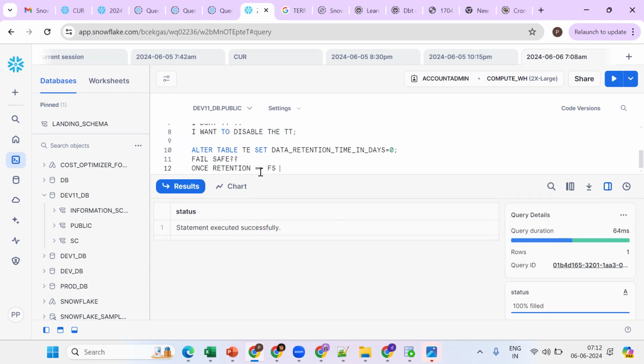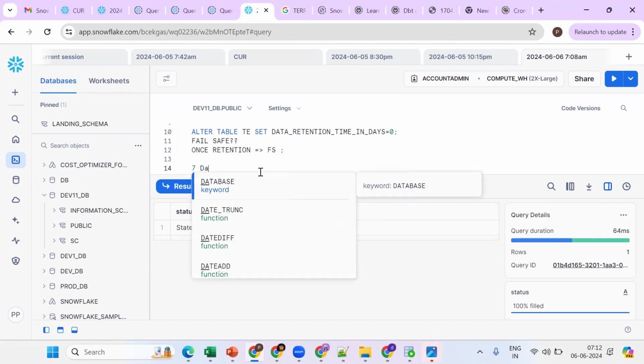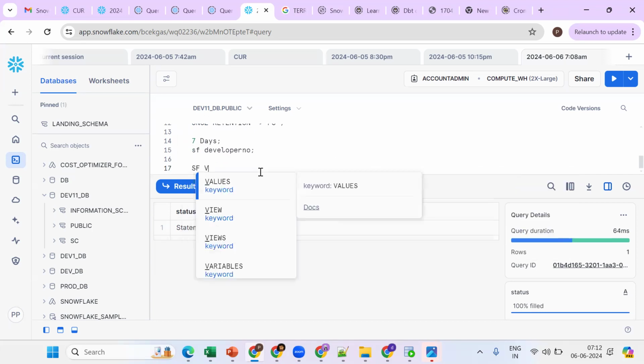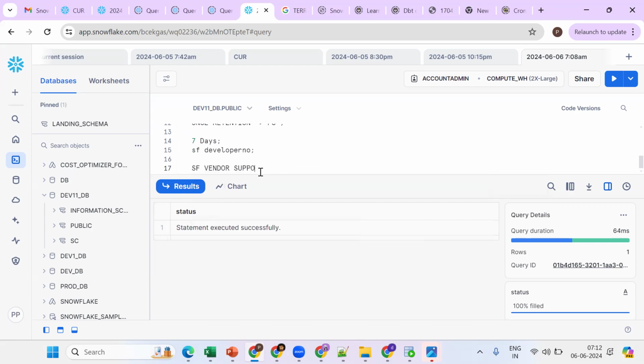How long will fail-safe be there? 7 days. Now tell me, is it recovered by Snowflake developers? Only by Snowflake support. Snowflake developers won't do anything. This is by the Snowflake vendor support, the Snowflake company, which can get it back.